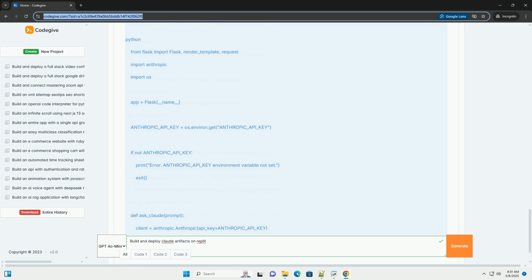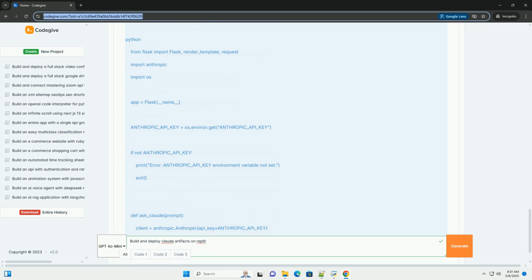Step 3. Writing the Python code. Now, let's write the Python code to interact with the Claude API. We'll start with a basic example and then move on to a more complex web application. A basic command line interaction. 1. main.py: replace the contents of main.py with the following code. Explanation.